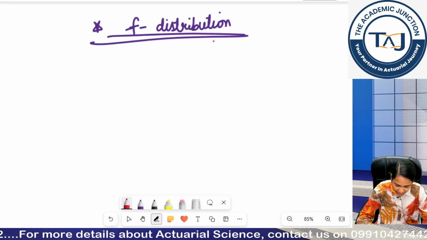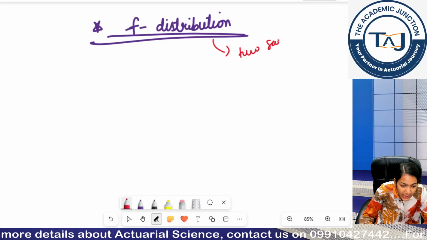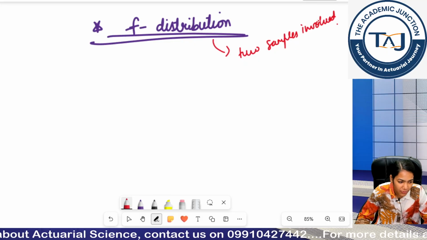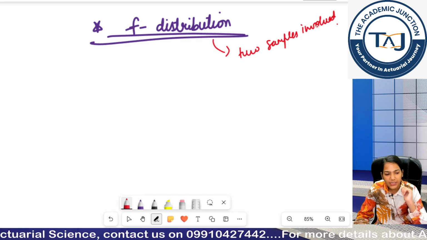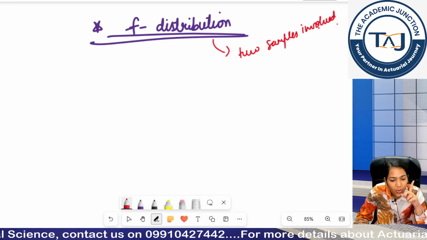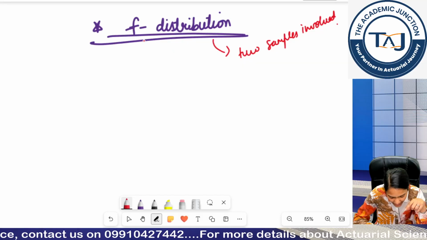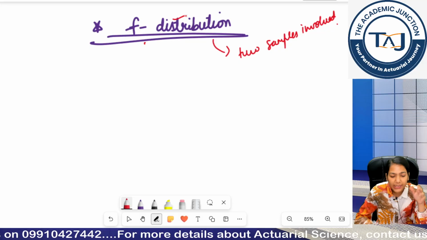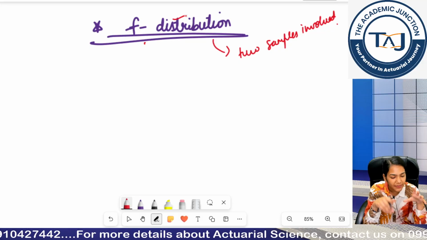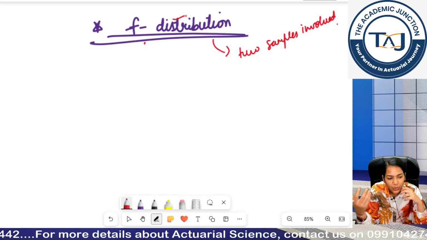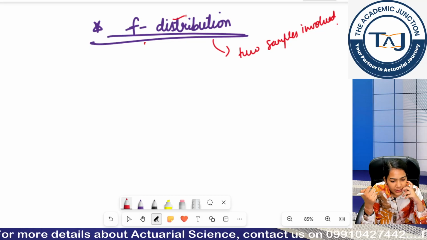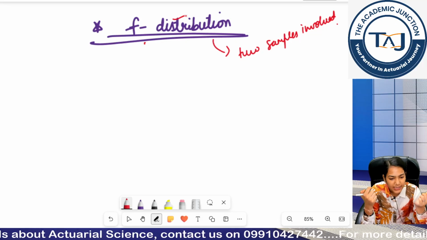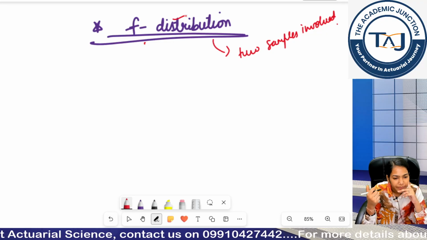Now, F distribution, whenever there are two samples involved, I will use my F distribution, okay. Until now, whichever distribution we have used, T distribution, chi-square, we were only talking about one sample. But at the F distribution, we will be talking about two samples, okay. When I say two samples, each sample may have some size, okay. Sample 1 having for example 50 members, sample 2 having for example 60 members, okay. Sample does not mean one person, it may mean one person, but it is not necessary that it always contains one person only, okay.